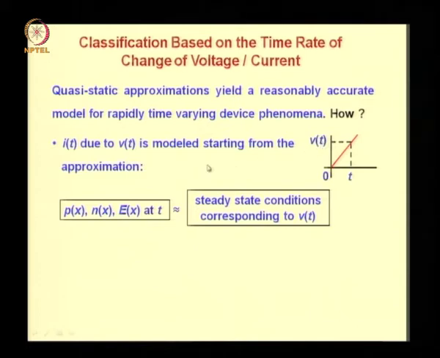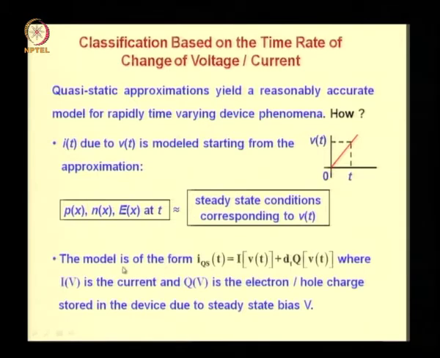Then what we are saying is, we will start with the assumption that P, N and E as a function of x at this instant of time can be obtained by assuming this value of the voltage and assuming DC conditions corresponding to this voltage, and then solving for P(x), N(x) and E(x) as a function of time. Now you can start from here, and ultimately the model will turn out to be of the form: the quasi-static current as a function of time is given by